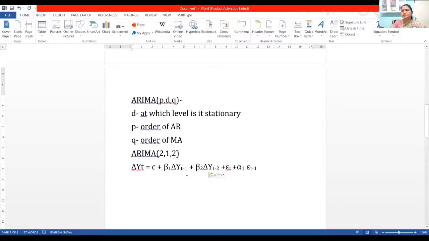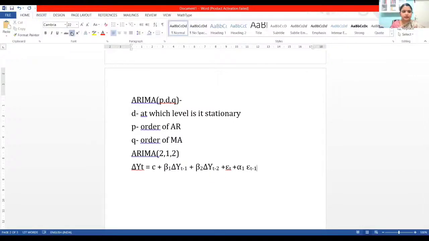There is something called a backshift operator; we can use that also. Let us stick to any one way of writing throughout, otherwise it may be confusing. So I will follow the same thing, and one more term will be alpha 2 epsilon t minus 2.